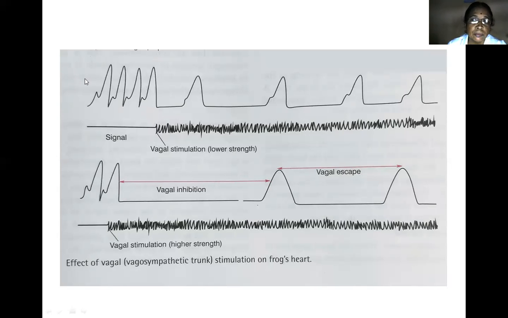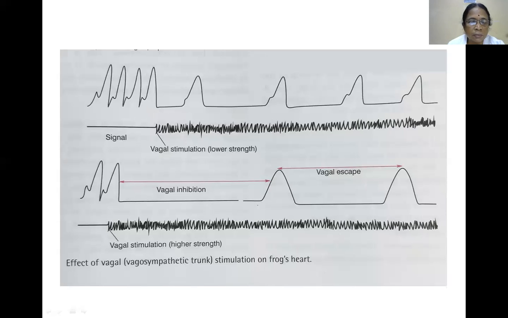Therefore, these things you should be able to tell. Vagal escape is the escape of the heart from the inhibitory effect of continuous vagal stimulation.